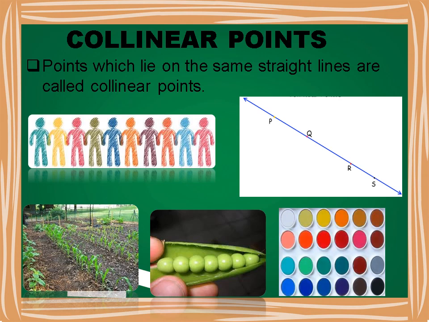Here on the screen you can see different examples of this concept of collinear points. You can see these collinear points on the numbers of a ruler, plants in one row in a garden or farm. Beans are situated in one straight line. In a color palette, colors are arranged in the same straight line. People are standing in a straight line.